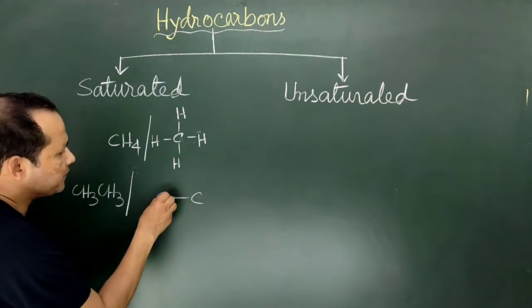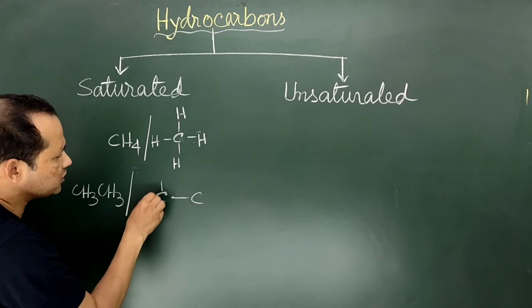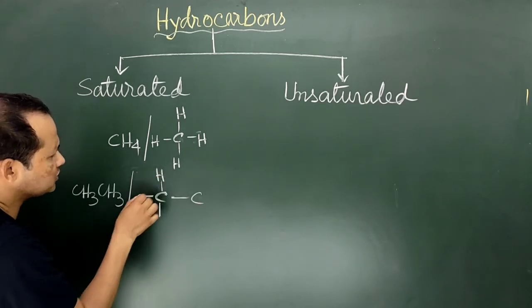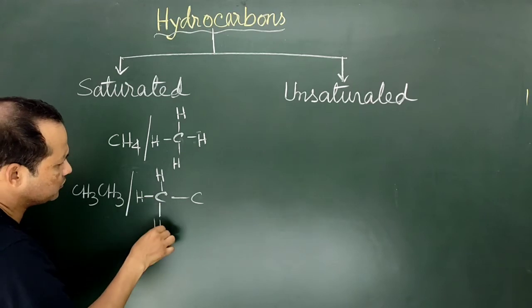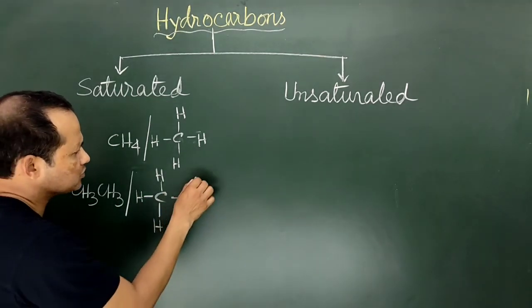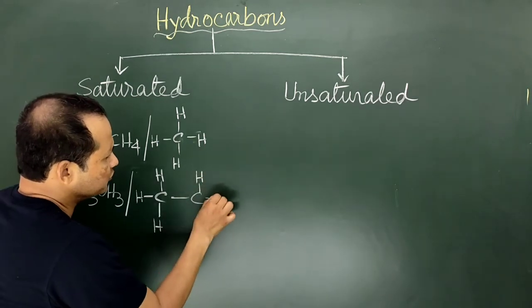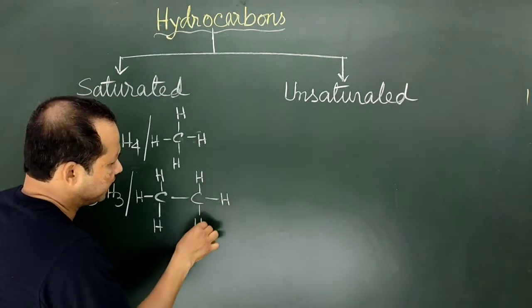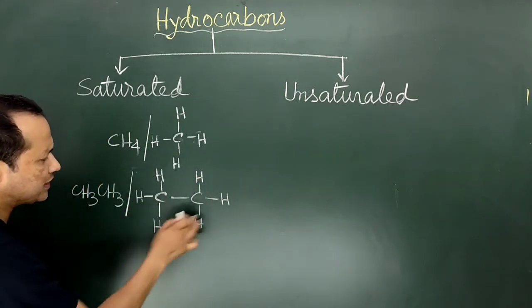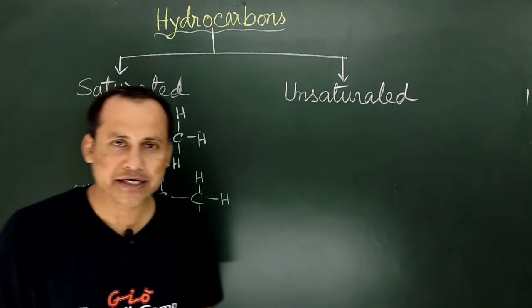So maximum 3 hydrogens may come around this to form bonds. Similarly, this carbon atom is already bonded to this carbon, so the 3 remaining will be satisfied by hydrogens. So this is another example of saturated hydrocarbon.